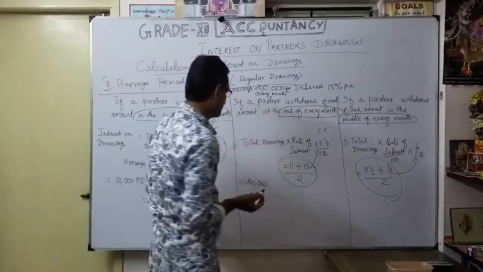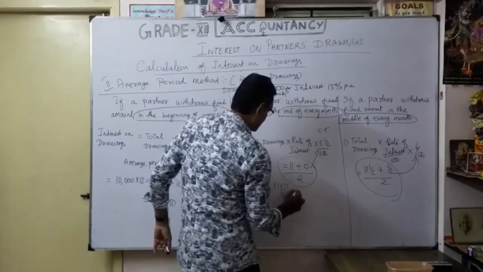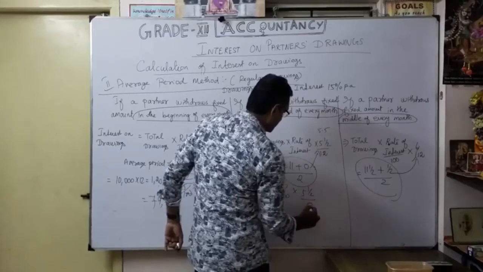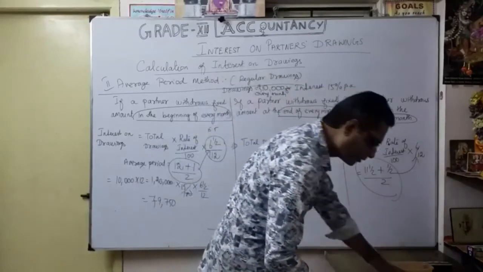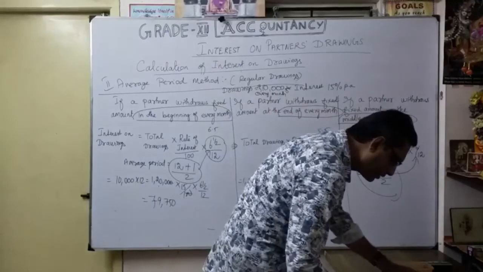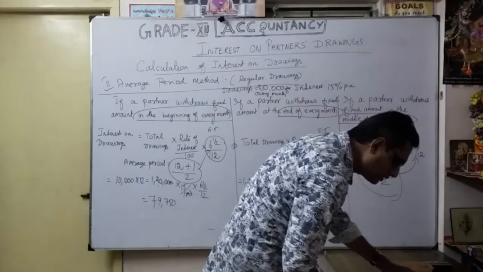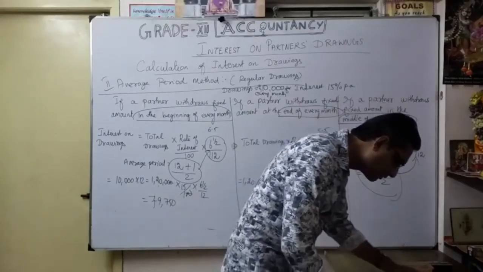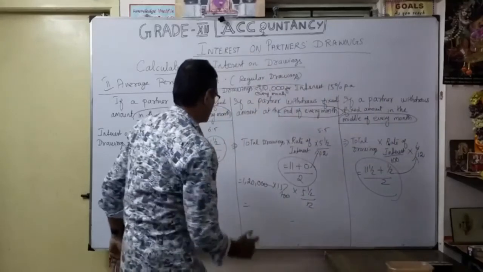Suppose it is the end of every month, then 1,20,000 into 15 by 100 into 5 1 by 2 divided by 12. So what should the answer be? With simplification, you can get it very easily. For the second one, the end of every month, the amount is 8,250.